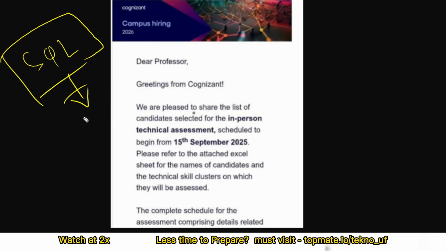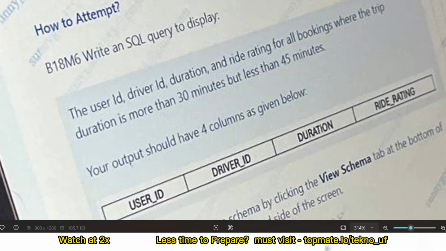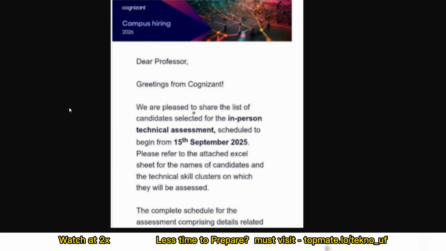Okay, now what type of real questions are they asking? Let me show that. You will be shown one schema and you will be asked questions like this: the user ID, driver ID, duration, and ride rating for all the bookings where the trip duration is more than 30 minutes but less than 45 minutes. Your output should have 4 columns as given below: user ID, driver ID, duration, ride rating. Now what you have to do is, there will be a total of 3 to 4 tables interconnected, and you just have to use join queries so that you can get the solutions.